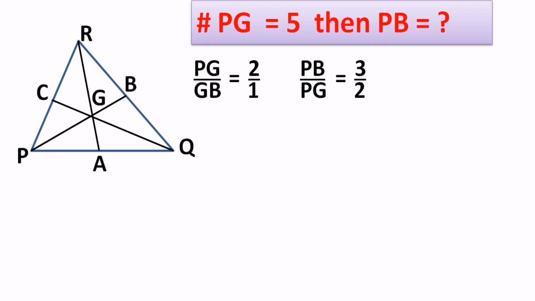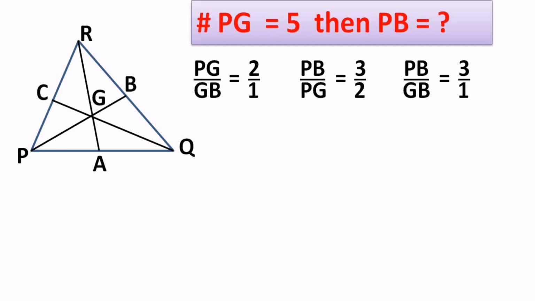PB is 3 parts and PG is 2 parts, so the ratio will be 3/2. Again keep it in mind, the main median must be taken in the numerator, because it is the common way of choosing the path to solve. Now PB upon GB will be 3/1, because GB is the smaller part which has the value of 1 part only, correct? So I got 3 ratios.